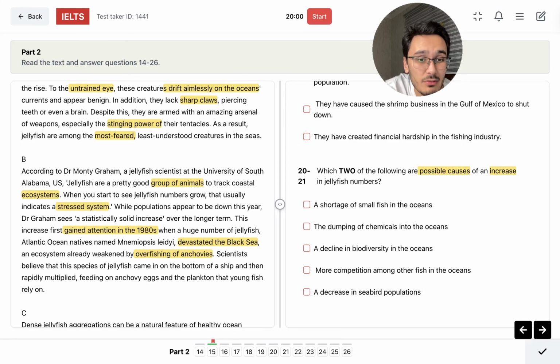So there is this type of fish in the ocean. Scientists believe that this species of jellyfish came in on the bottom of a ship and then rapidly multiplied, feeding on anchovy eggs and the plankton that young fish rely on. So weakened.